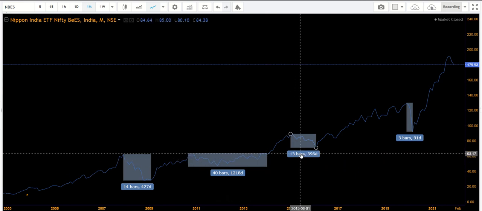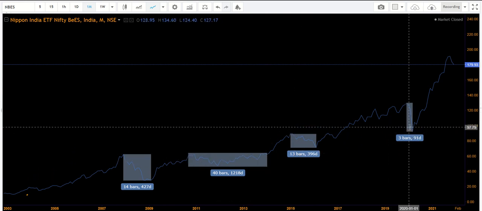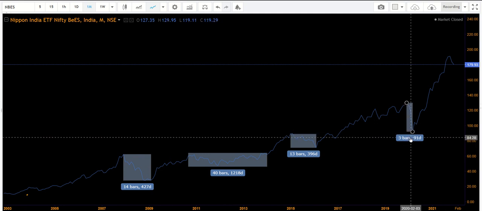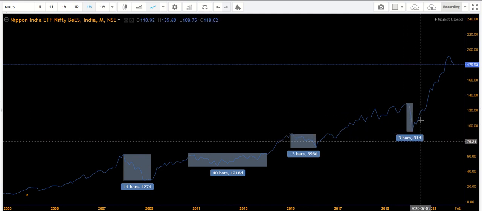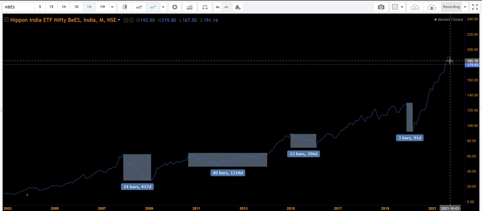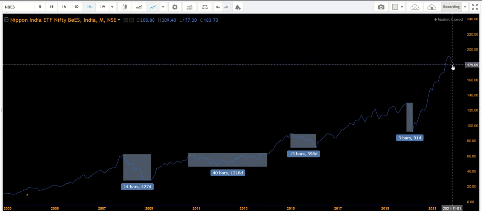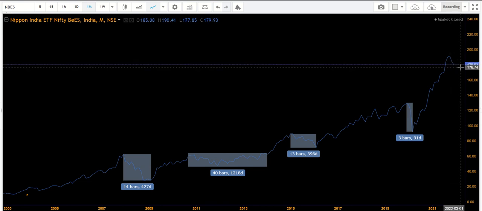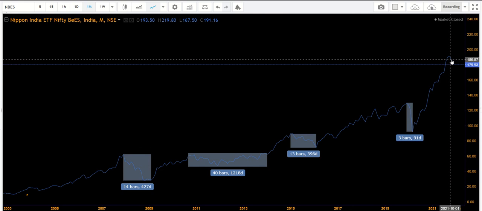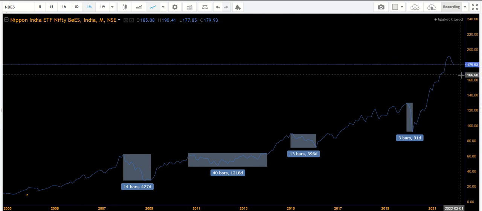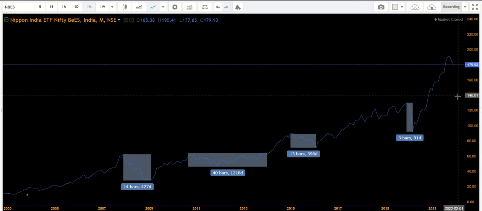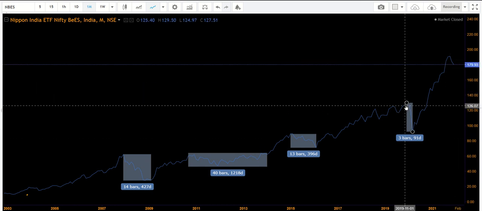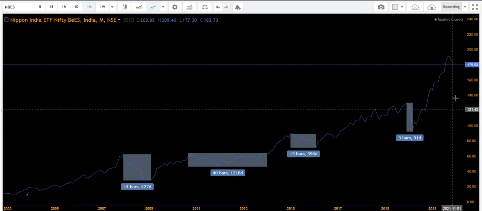Here again 13 bars. Here 3 bars, because this is the pandemic, it's a special situation. In 3 months itself it has fallen drastically. Now again, here it has started. So this may continue for some more time, or it may take anything. It may continue some downfall and then it may consolidate for some duration, then it may go up, or it may fall drastically and then almost a V-shaped recovery like this may happen.